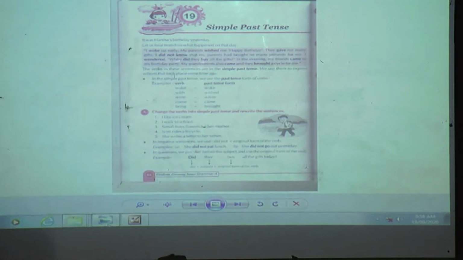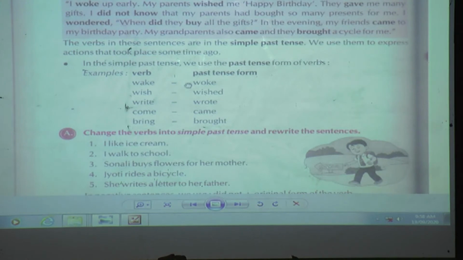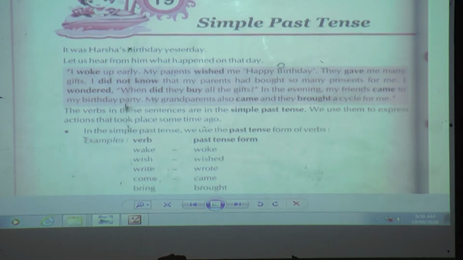Ready, students? Okay. I hope that you have a pencil and eraser along with you. So before we start, again I will give you the introduction. The introduction I have already given you, but again I will explain in detail. What is simple past tense? Today we are going to learn lesson number 19, simple past tense, from the grammar section.